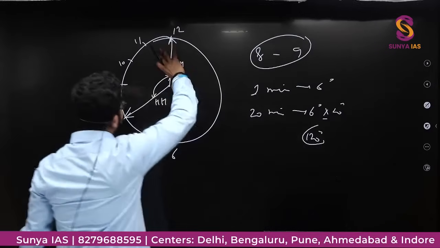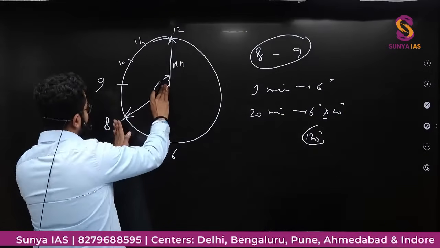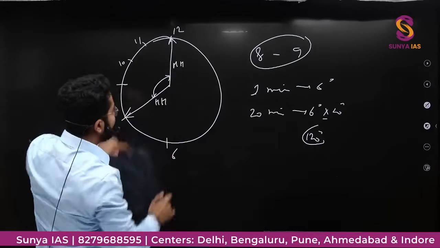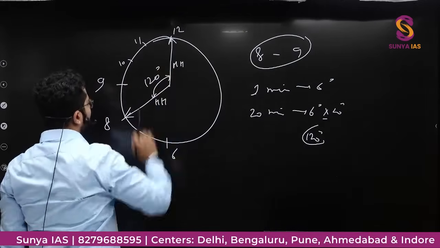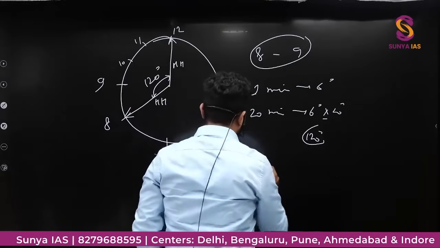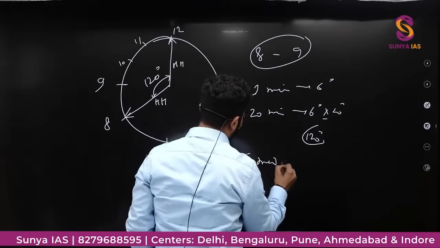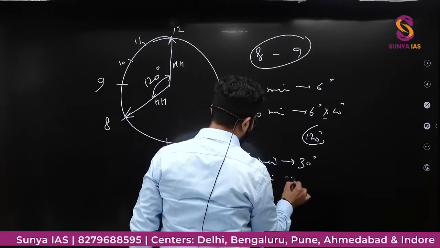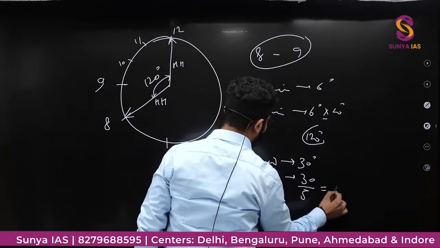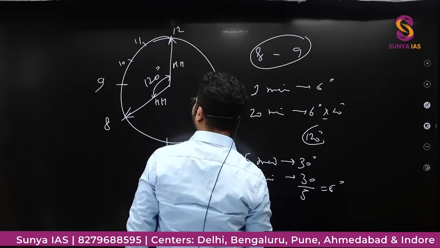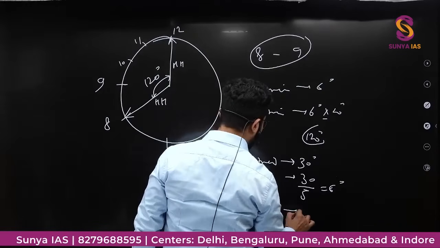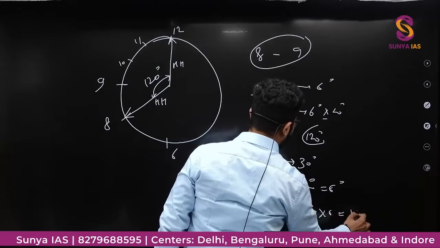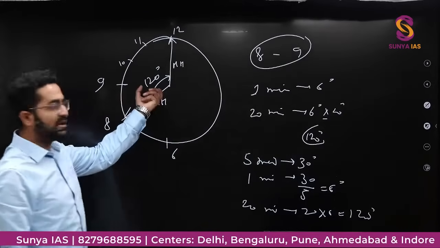If this minute hand is moving like this and the minute hand has come there, then it has to go 120 degree to reach here. I told you, in 5 minutes the angle between hour hand and minute hand is 30 degree. Therefore in 1 minute, 30 by 5, that is 6 degree. So in 20 minutes it would be 20 into 6, that is 120 degree. This is the angle, 120 degree.